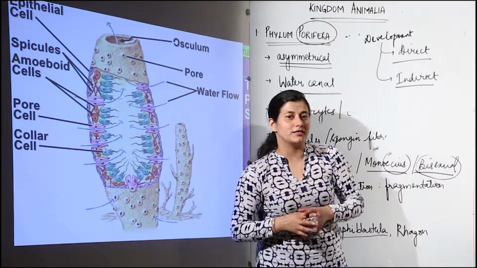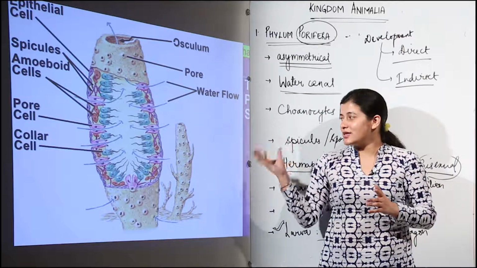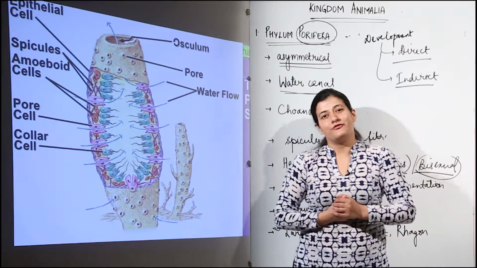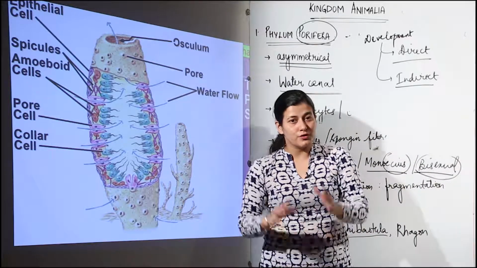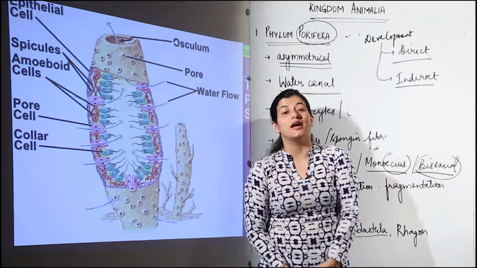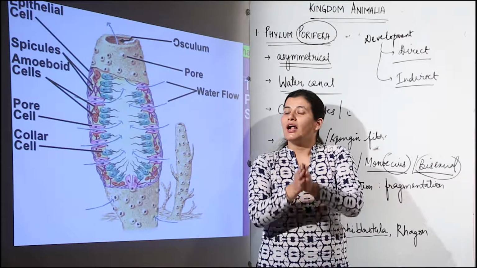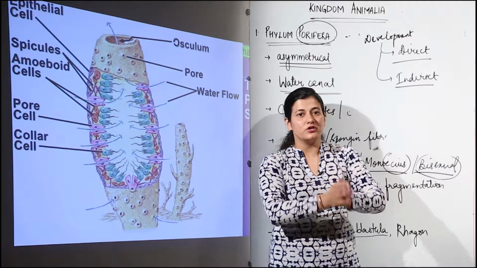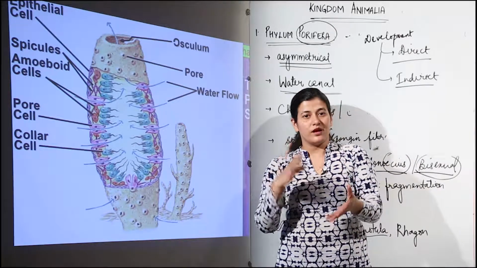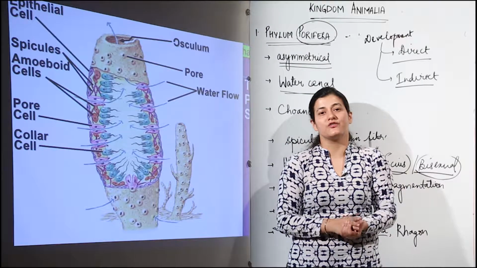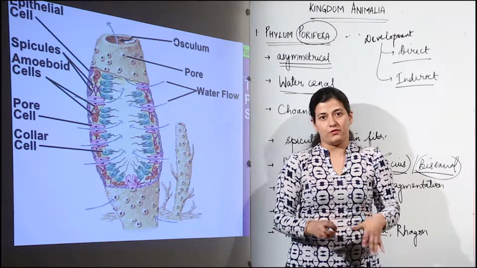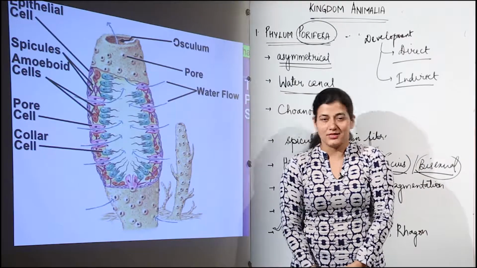So supposedly next time you are seeing an organism, you see such an arrangement, do feel free to put it under Phylum Porifera and give it whatever name you want to, because still we are dealing with the diversity of life. Ultimately all these things are going to point towards a stage where we are classifying the organism. So we start with the first classification of the animal kingdom, that is Phylum Porifera. Quite simple. I hope it's clear to you now.